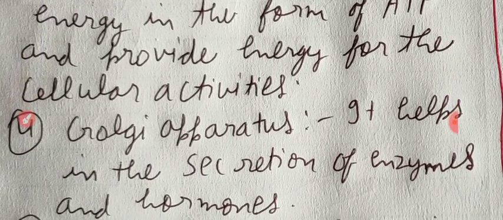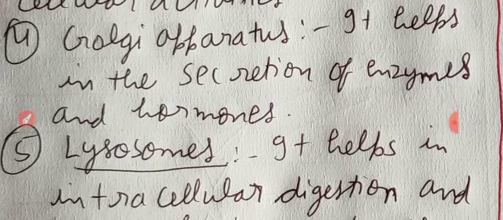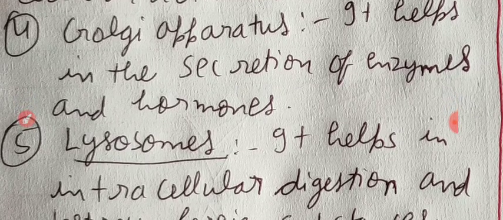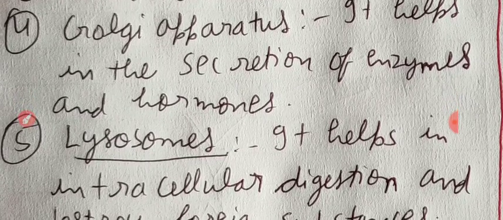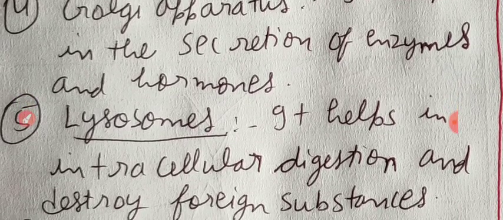Next is, my dear student, Golgi apparatus. It helps in the secretion of enzymes and hormones. Clear? Golgi apparatus function: it helps in the secretion of enzymes and hormones.